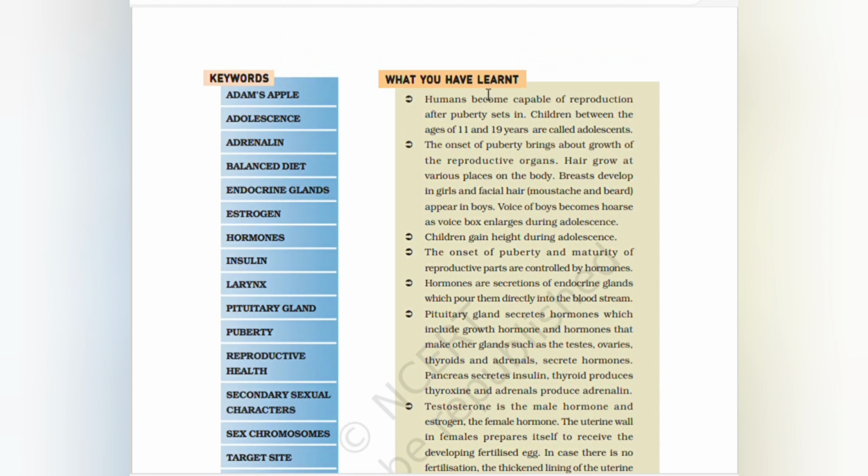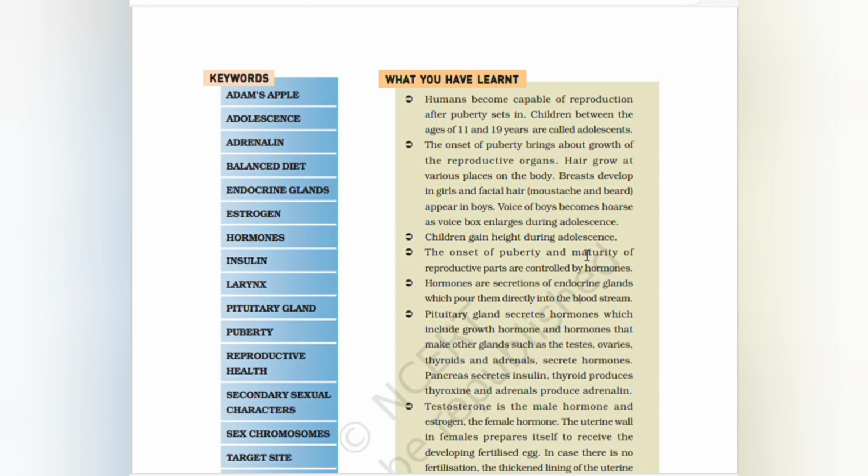What you have learned. Humans become capable of reproduction after puberty sets in. Children between the ages of 11 and 19 years are called adolescents. Onset of puberty brings about growth of reproductive organs. Hair grows at various places on the body. Breasts develop in girls, and facial hair, moustache and beard appear in boys. The voice of boys becomes hoarse as the voice box enlarges during adolescence. Children gain height during adolescence.